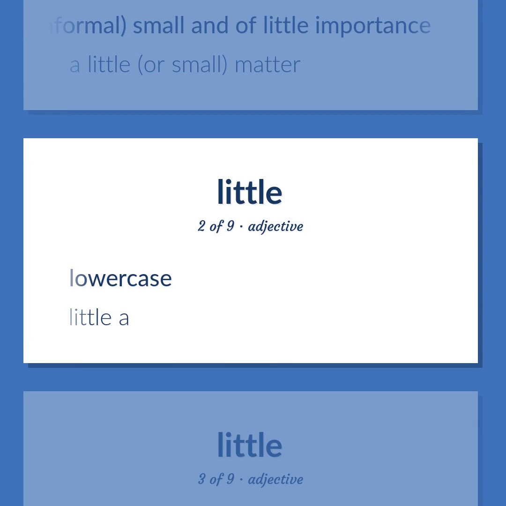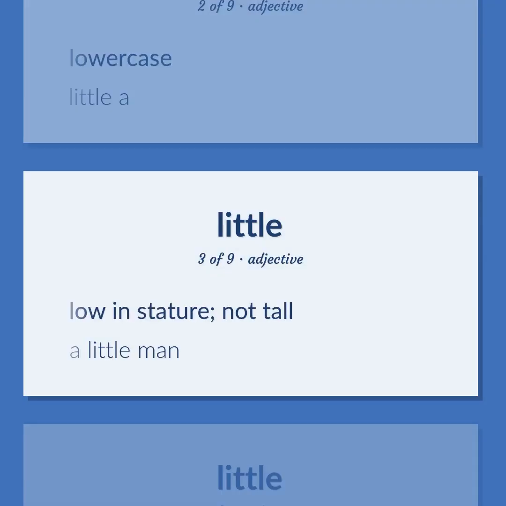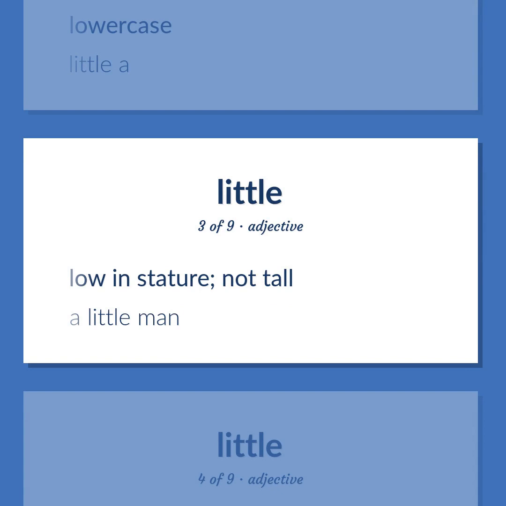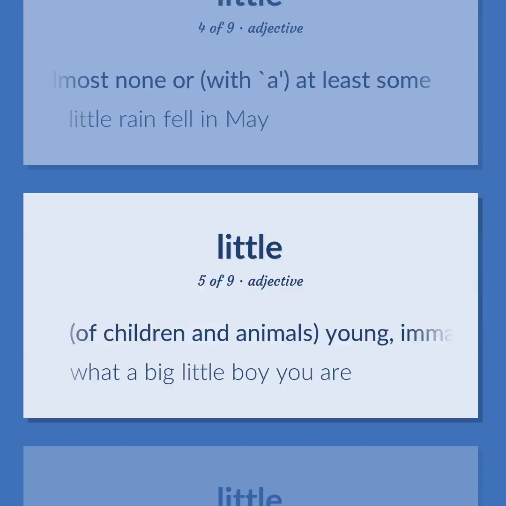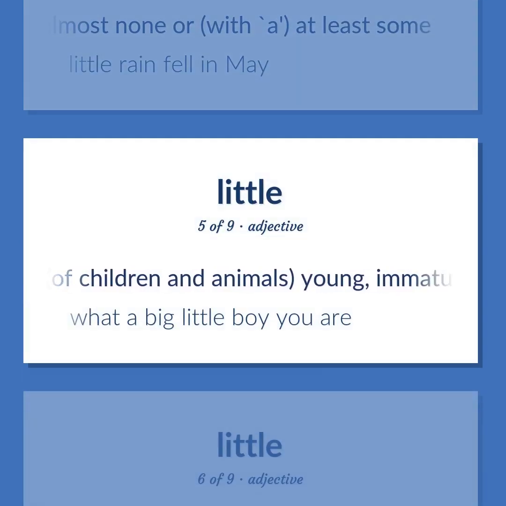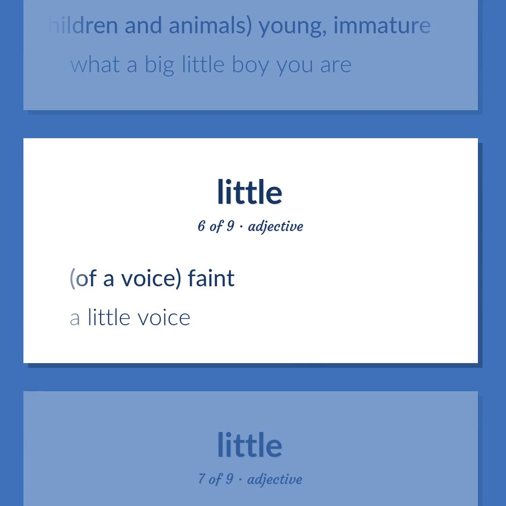Lowercase. Little a. Low in stature, not tall. A little man. Quantifier used with mass nouns, small in quantity or degree, not much or almost none, or, with a, at least some. Little rain fell in May. Of children and animals, young, immature. What a big little boy you are. Of a voice, faint. A little voice.